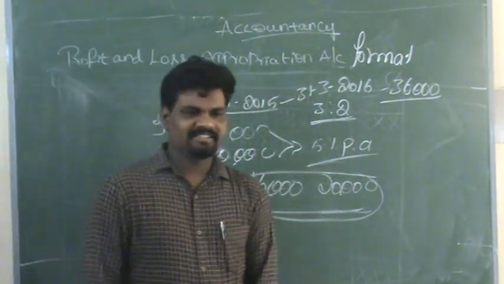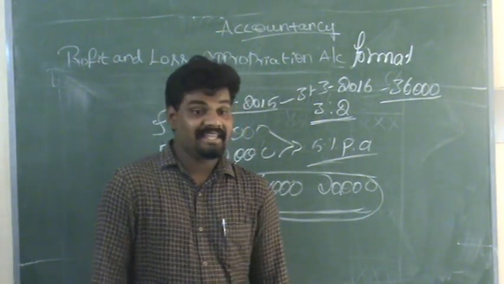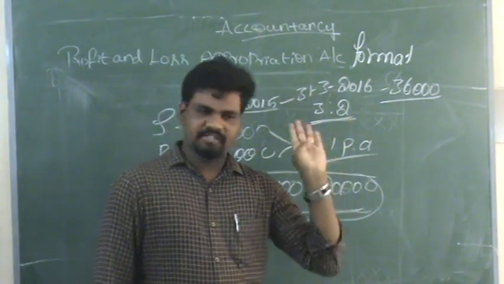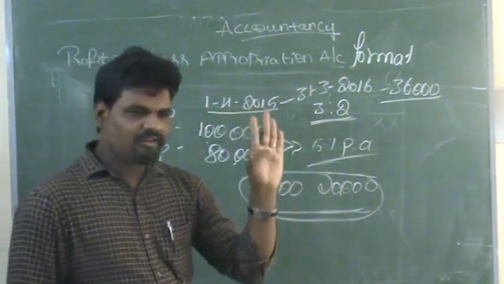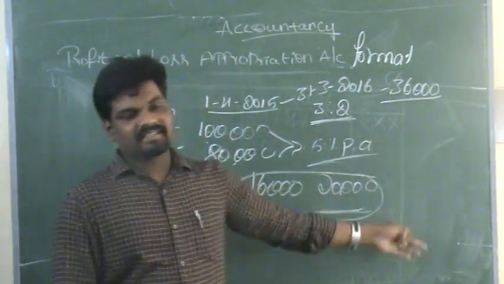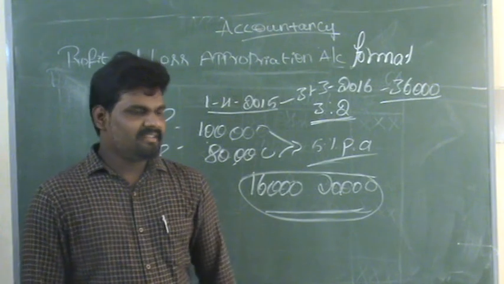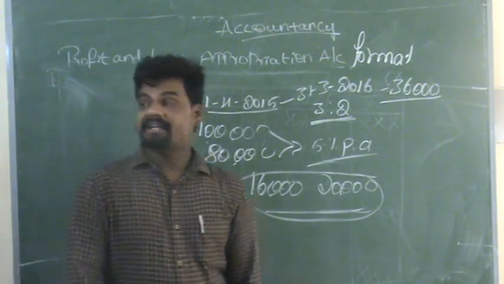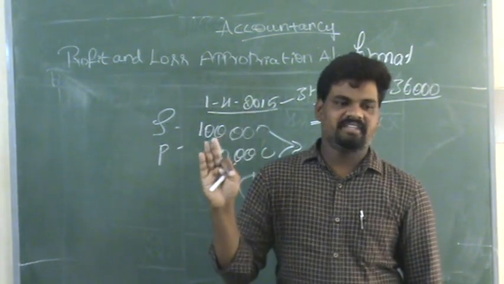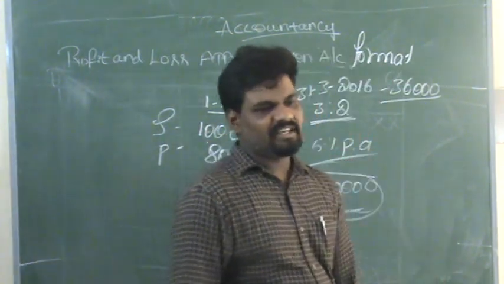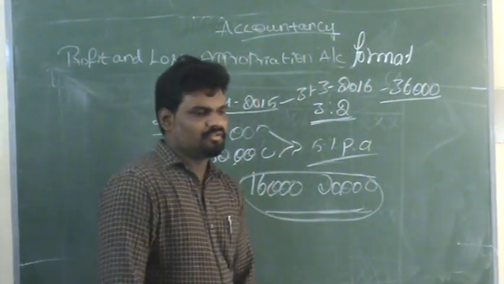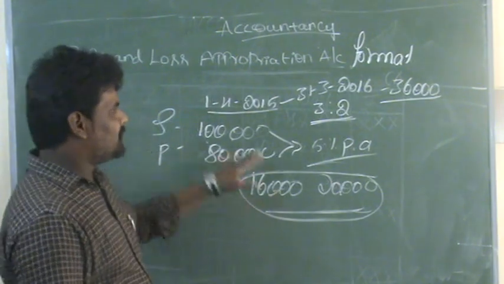We have already discussed the format. In the credit side we record only two things: total profits during the year and interest on drawings. In the debit side we record interest on capital, salary and commission. These transactions only we record in the appropriation account. So let us see how we can solve this question.